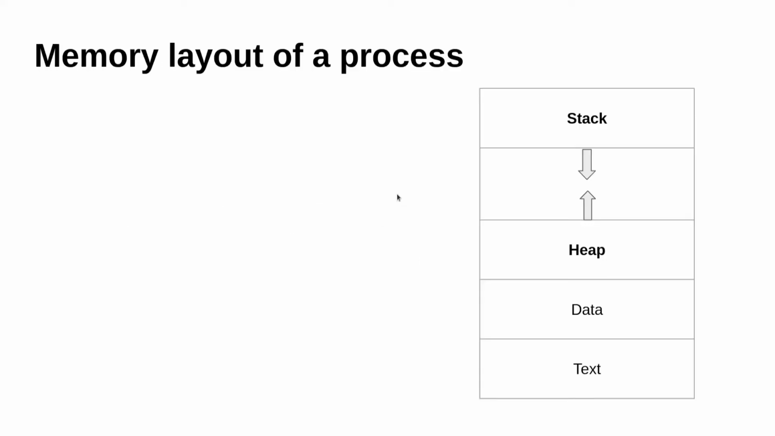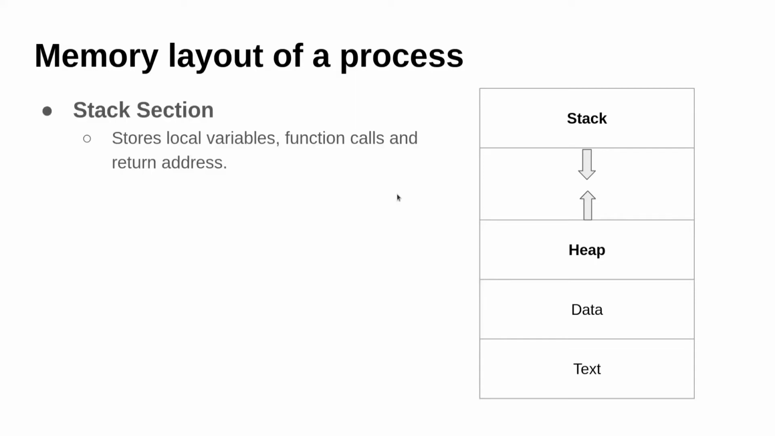Memory layout of a process. In this section we will learn how the process is stored in the memory. There are mainly 4 sections: stack, heap, data, and text section. Let's look at them in detail. First of all, the stack section. The stack section stores the local variables, function calls, and return address.